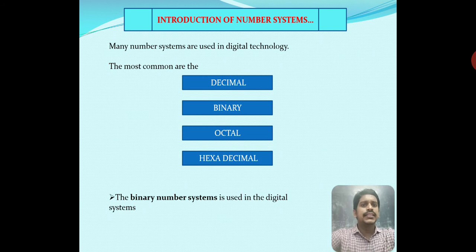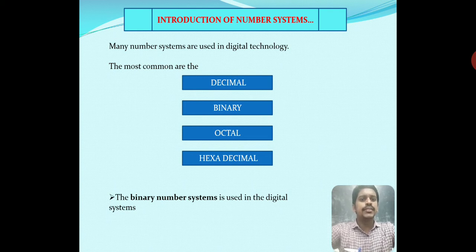Now I will discuss the introduction of number systems. What number systems do we use in this paper? Many number systems are used in digital technology. The most common are the decimal system, binary system, octal number system and hexadecimal number system. First, the decimal number system; second, the binary number system; third, the octal number system; and fourth, the hexadecimal number system.